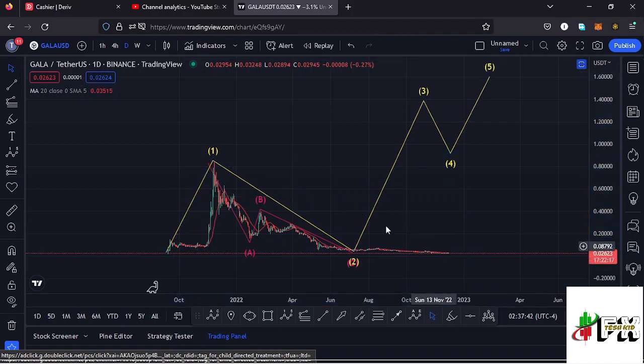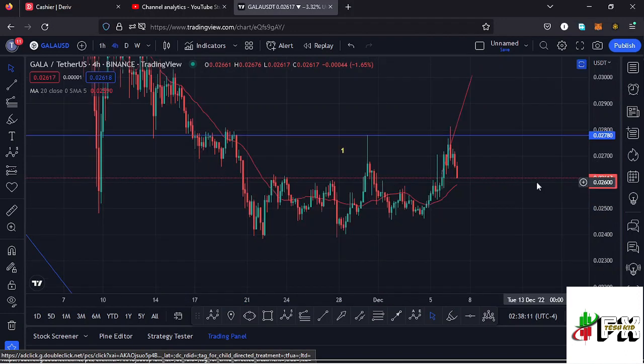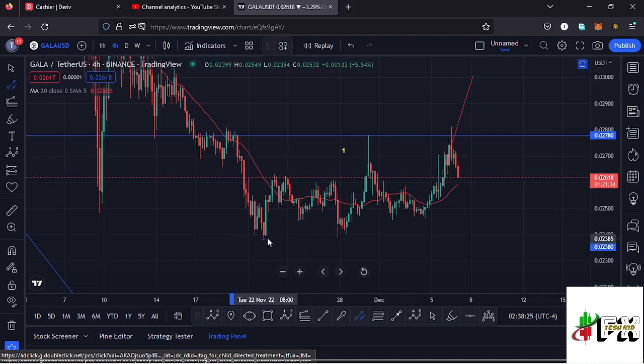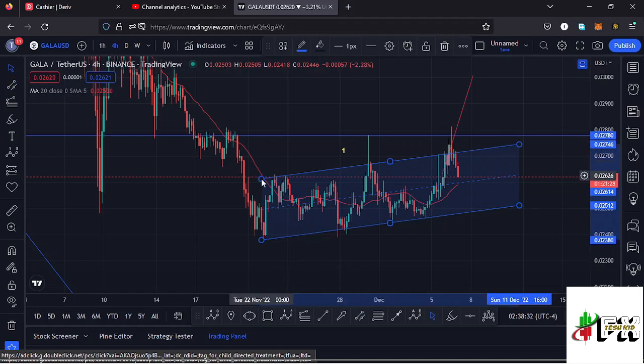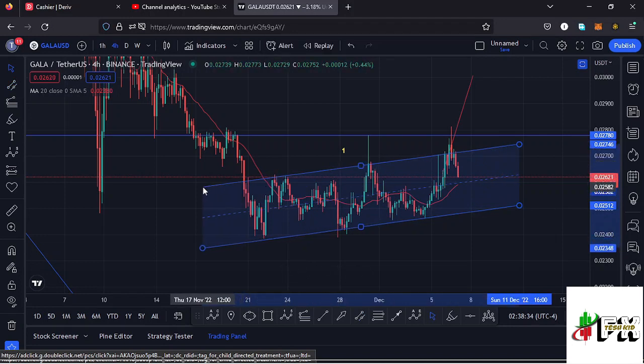Jumping to the 4-hour chart for further analysis. Here on the 4-hour chart, you can see that after making our low at around the $0.023 mark, we have been seeing much of a consolidation to the upper side, and in this movement we have a channel that is in formation. If I draw it out, we can have these lows as the lower side of the channel, then we can see the upper side of the channel, and you can see that Gala Games has continued to respect this channel because it has given us more than 3 touch points.